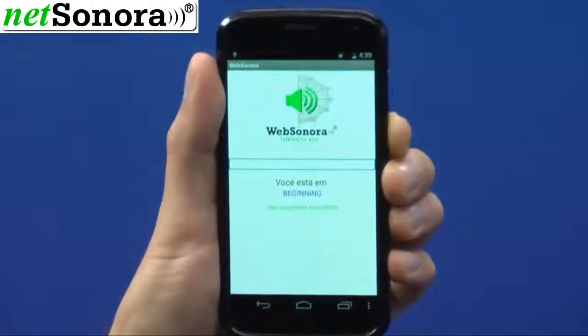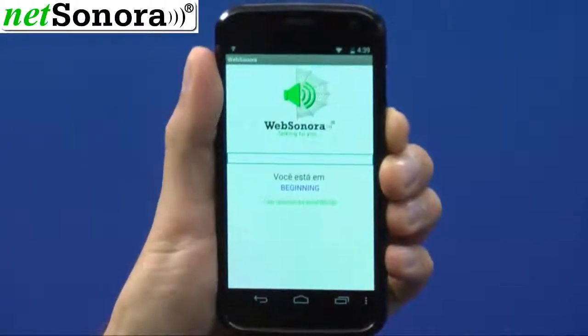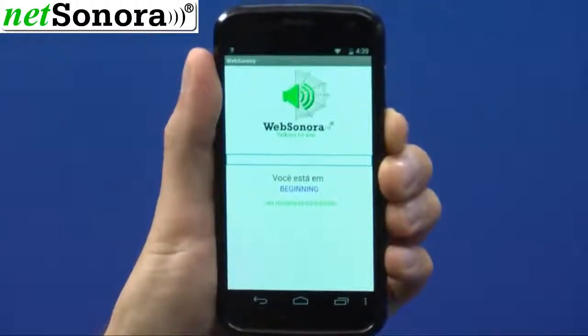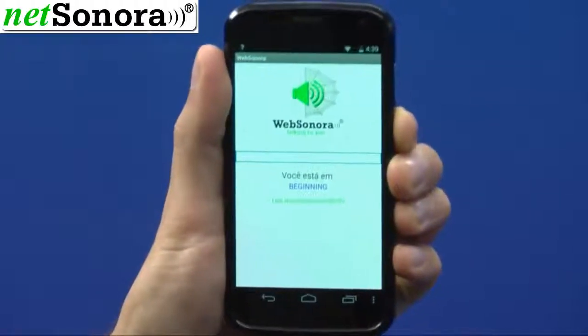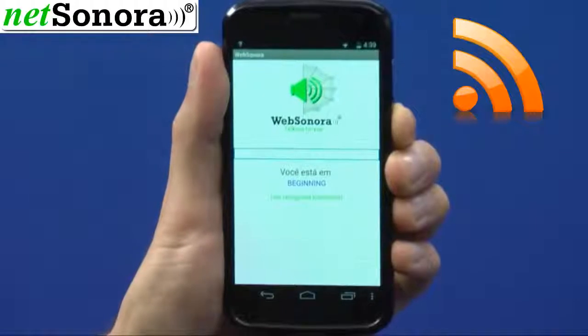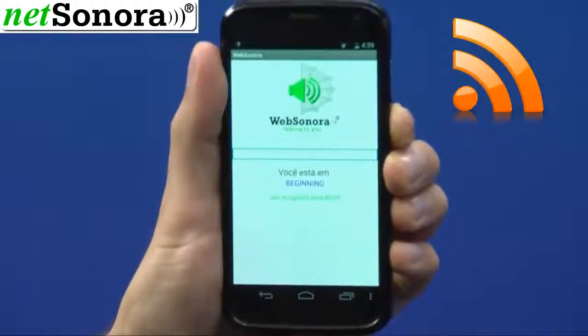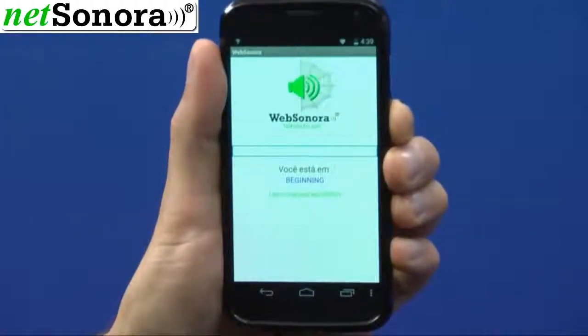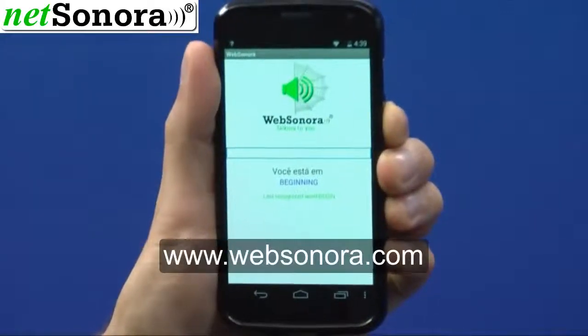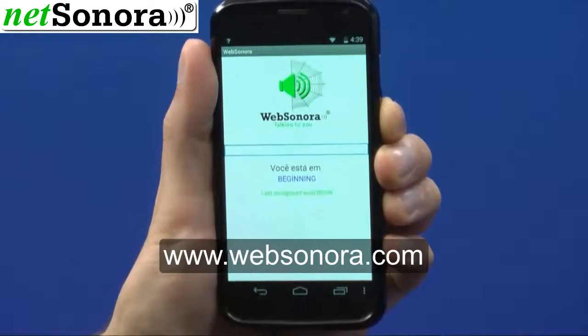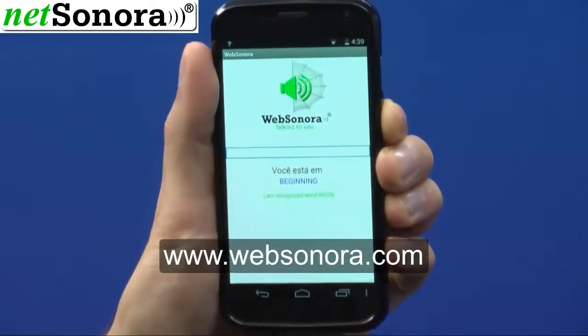The NetSonora session allows users to access sound-based web content using voice. The app can be integrated with a website which has an RSS feed. It is also possible to create a sound-based website using a specific session on www.websonora.com. Accessing the NetSonora session.